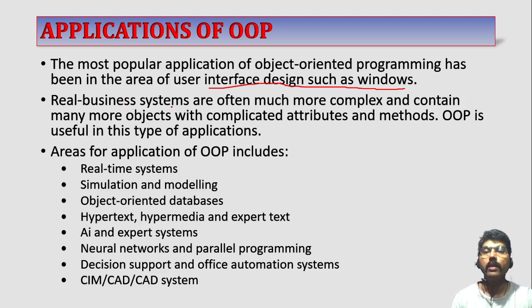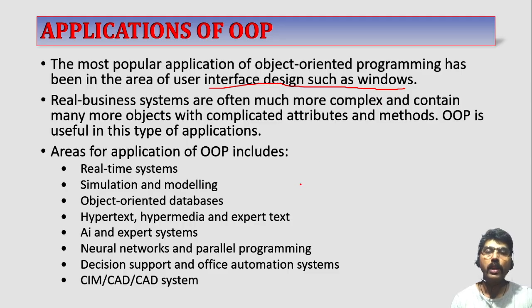Real business systems are often much more complex and contain many more objects with complicated attributes and methods. OOPS is useful in this type of applications. In real business, as I told, it's a very complex job or complex problem.